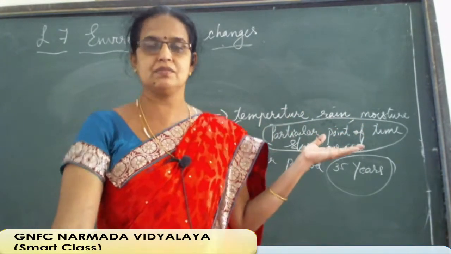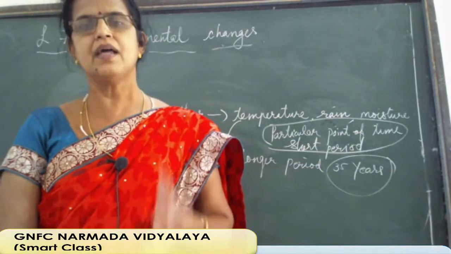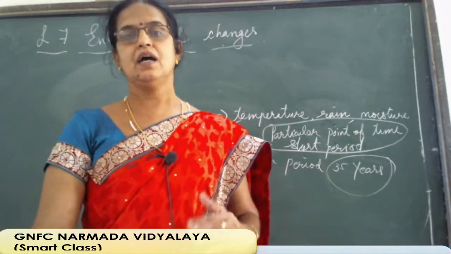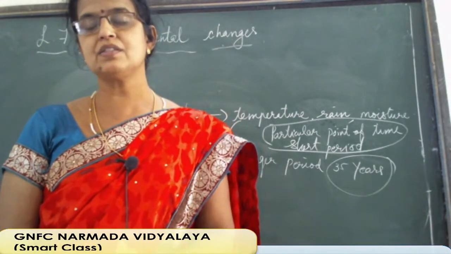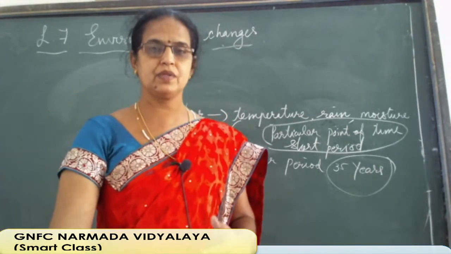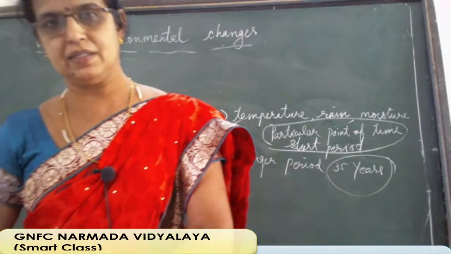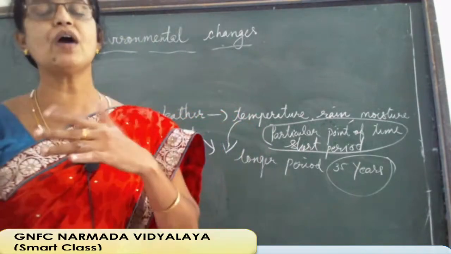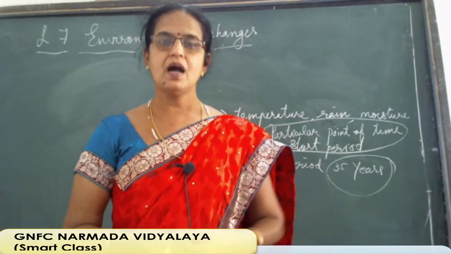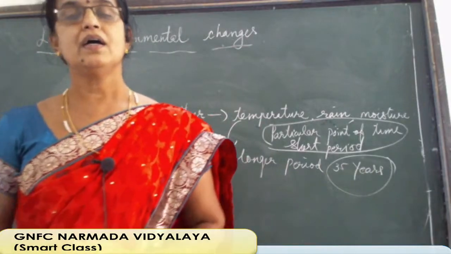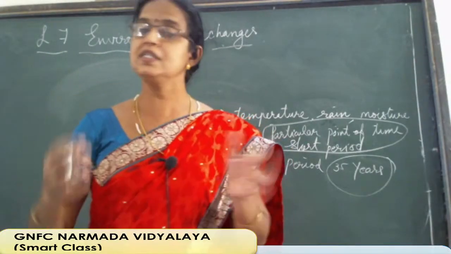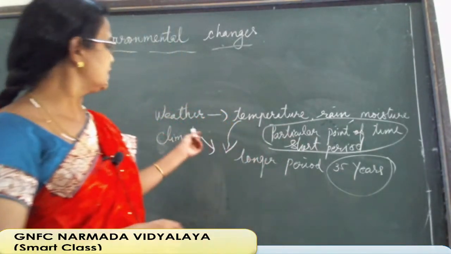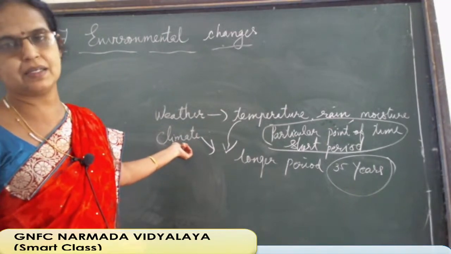Thirty-five years back this much extreme heat was not there; ask your parents about their younger age. Nowadays temperature is increasing, and this much climatical change that we see was not there. Now think about after 35 years: you are now 13-14 year old students, plus 35 years, you will be near about 50 years old. At that time, what will be the climatic condition of India? A lot of changes will be there again. So when we calculate in such a way, we can say that this is the climatical condition, otherwise climatical changes.